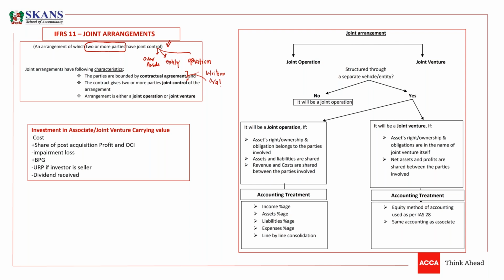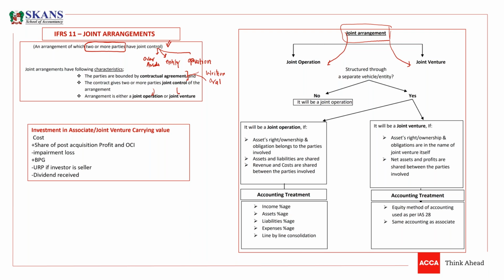Now you need to split this joint arrangement into joint operation and joint venture. So whenever there is a joint arrangement, you need to decide whether it's a joint operation or whether it's a joint venture.